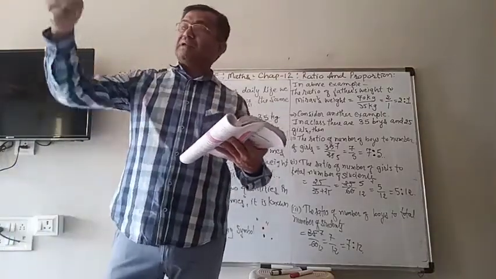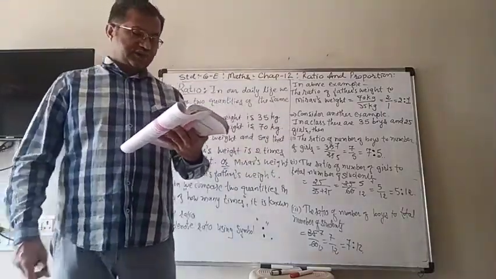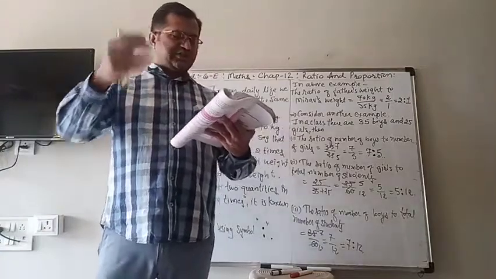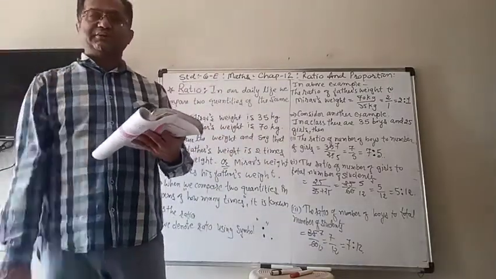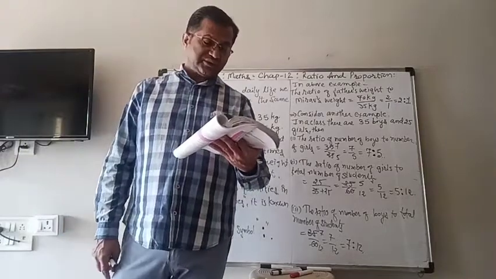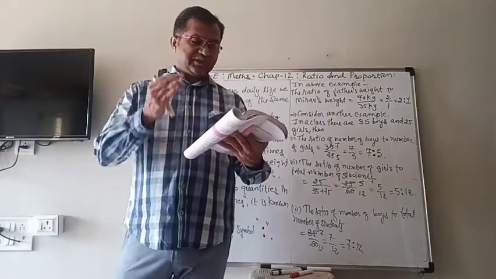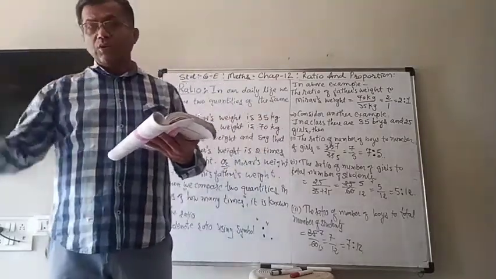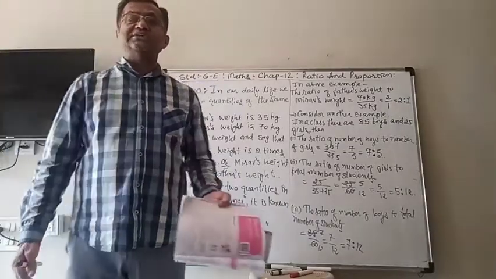Similarly, you can compare the height: Rahim's height is 150 centimeter, Avni's height is 140 centimeter. Then you can say that Rahim's height is 10 centimeter more than Avni's height.